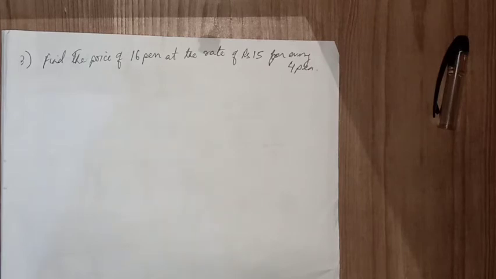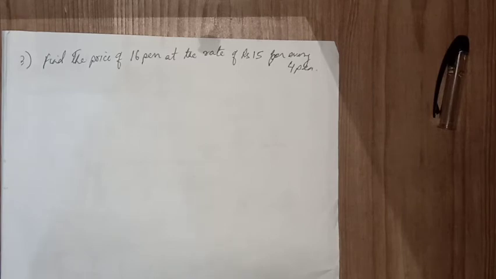See, the first question I have already discussed, and the second question is very easy. We have to find the value of n only. So there you have to simply go by the rule a is to b equal to c is to d, where you have to find the value of either a, b, or any one of the four. So it is very easy. That's why I'm not doing that particular question.